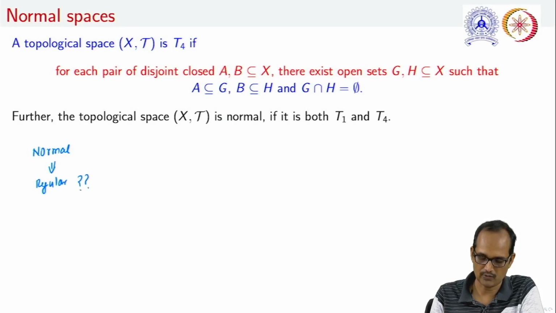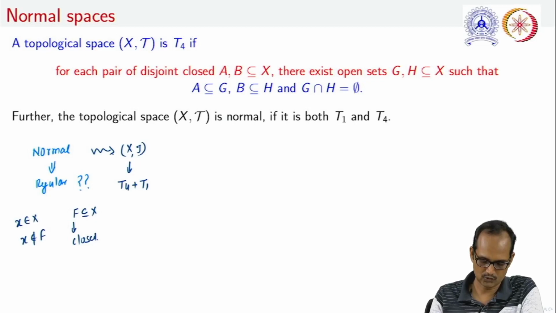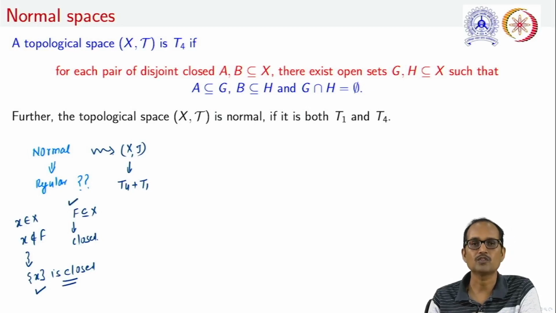Question is how it is possible? Answer is, if we are taking a topological space (X, τ), let us take that this space is normal. What does it mean? It means that this is T4 plus T1. Now if we are taking any closed subset F of X, and let us take an element x of X which is not in F. It is to be noted that this singleton set {x} is closed. Why? Because the space is a T1 space. So now we have two closed sets with us.